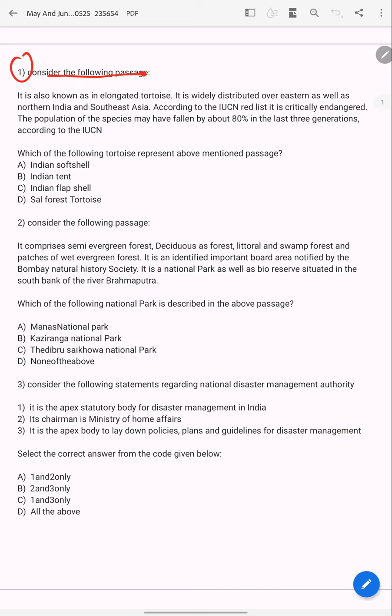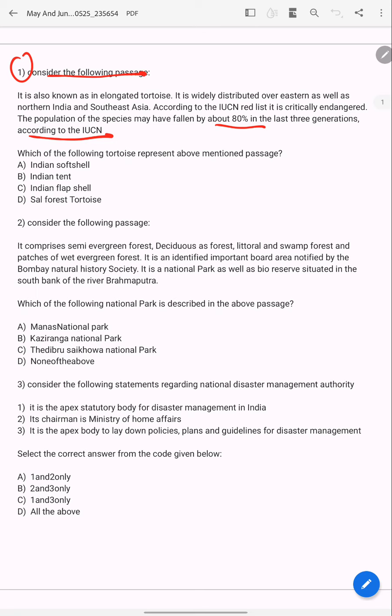Consider the following passage. It is also known as elongated tortoise. It is widely distributed over eastern as well as northern India and southeast China. According to the IUCN Red List, it is critically endangered. The population of the species may have fallen by about 80% in the last 3 generations according to IUCN. Which of the following tortoises represents the above mentioned passage? Indian soft shell, Indian tent, Indian flap shell, salt forest tortoise.